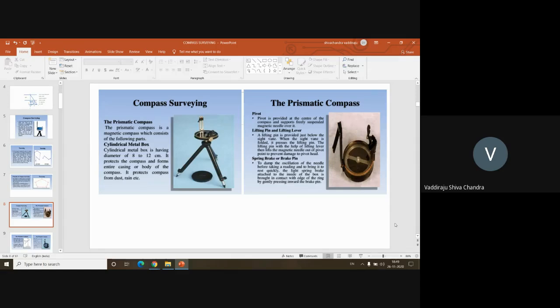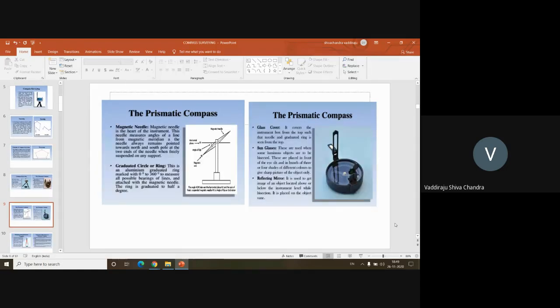But basically, all these are bearings. These are not angles. Whatever measurements you are taking using a compass are by default bearings, not angles. I'll tell you the difference later.